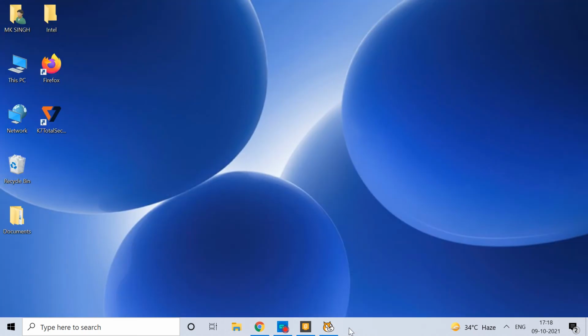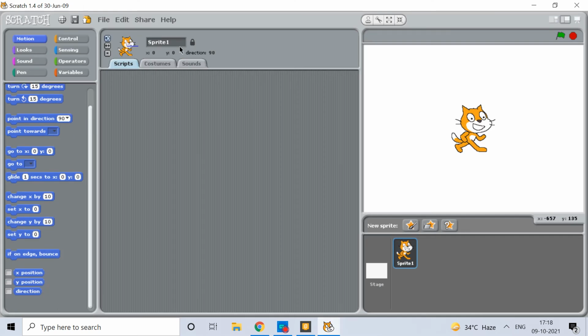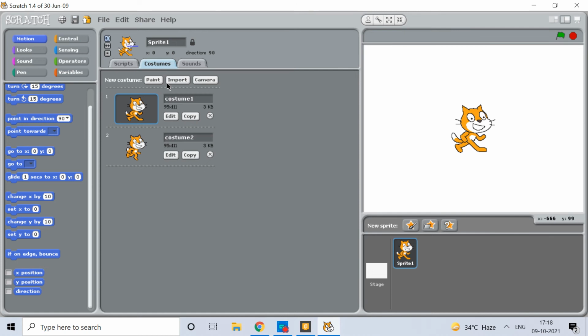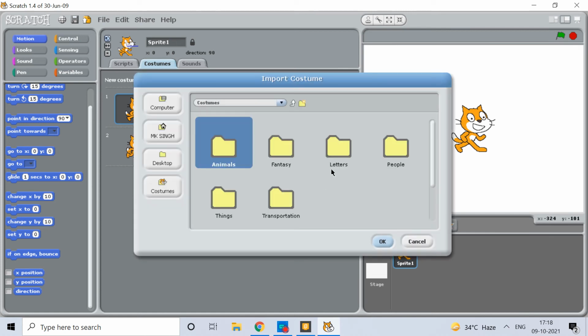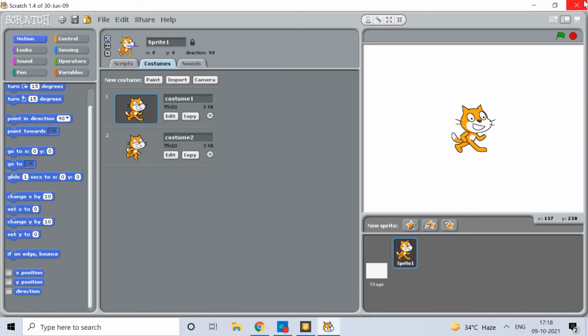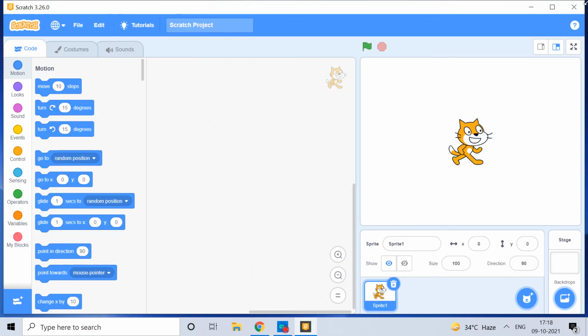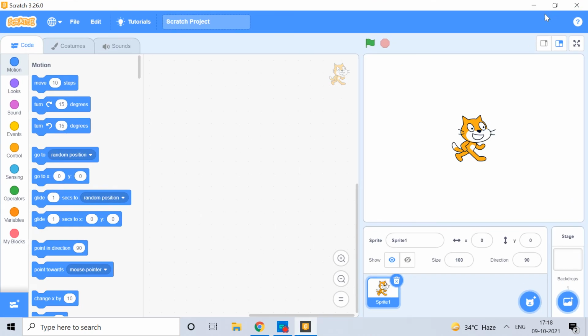In Scratch 1.4, it may not have some features, and it's kind of difficult when you import things like fantasy, or this folder and that folder. You can't search it if you know the name. So I'm not using this one, I'm using Scratch 3 because it's easy to use.